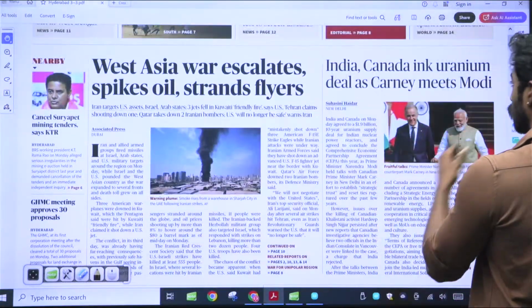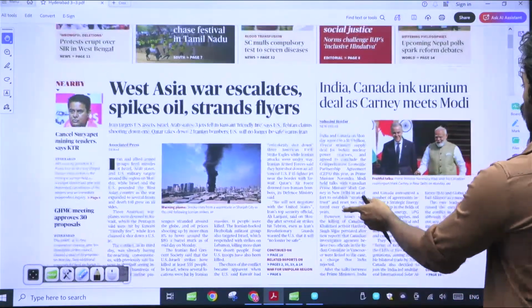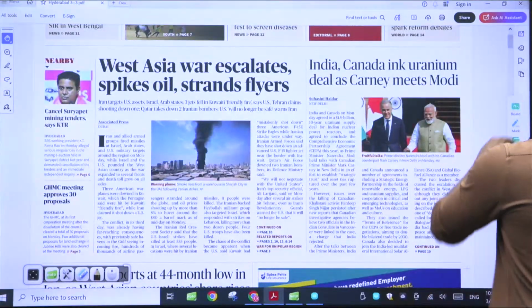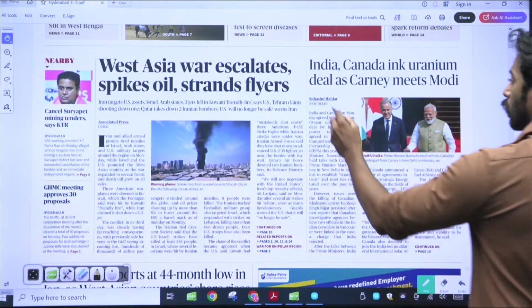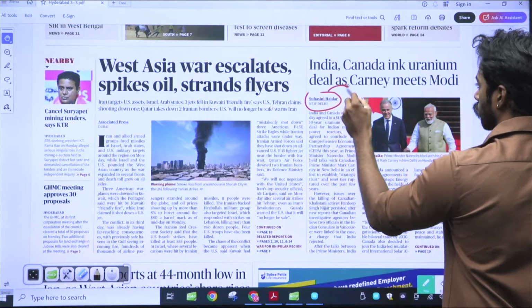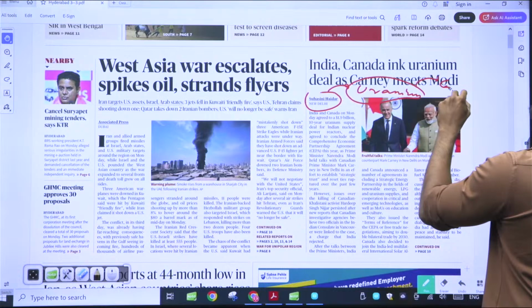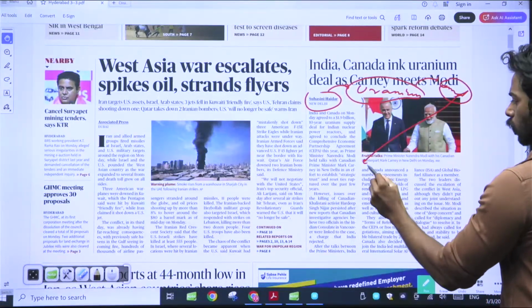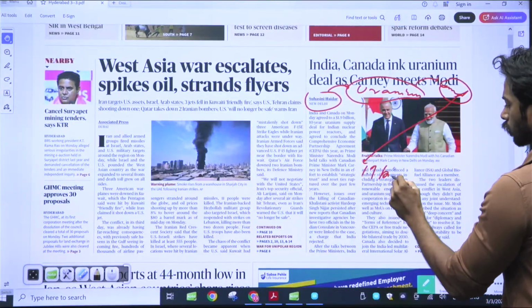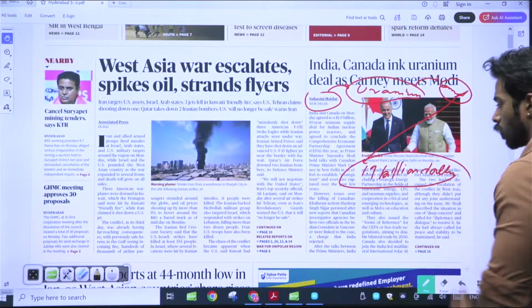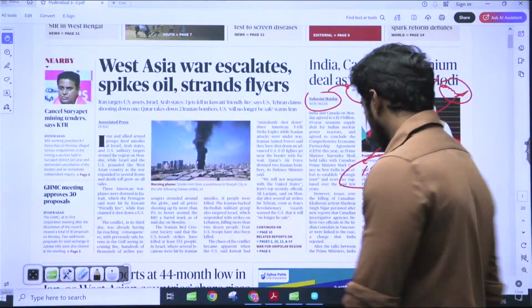India, Canada ink uranium deals as Carney meets Modi. Basically, India and Canada have made a deal for the import of uranium from Canada, worth $1.9 billion.